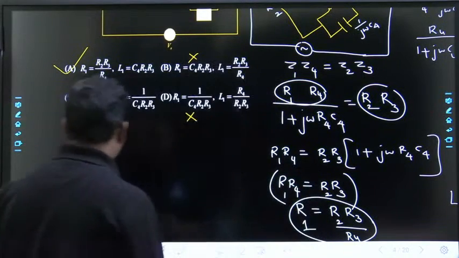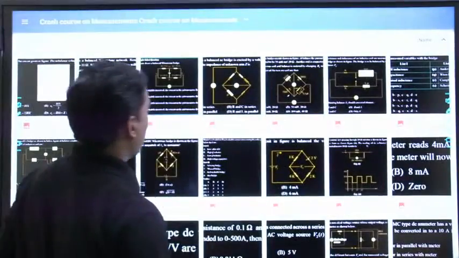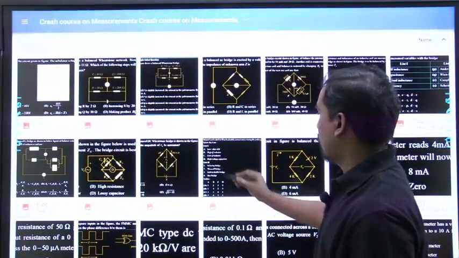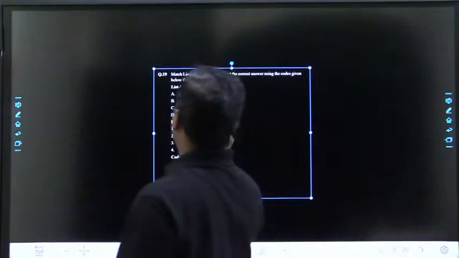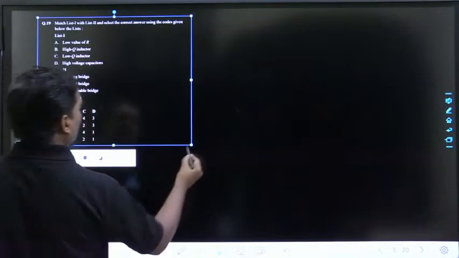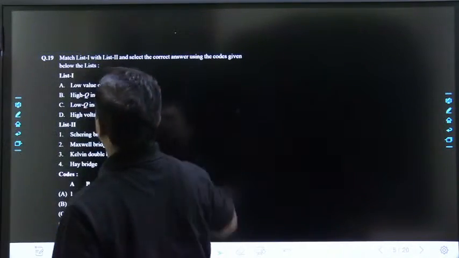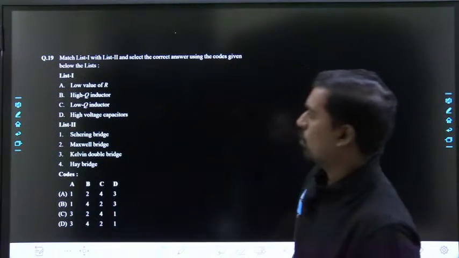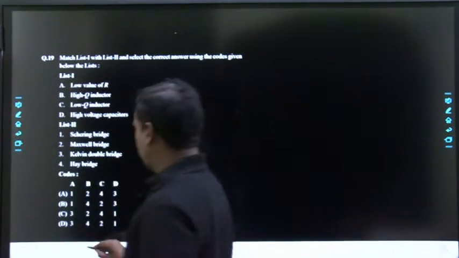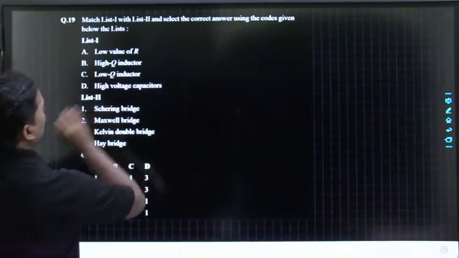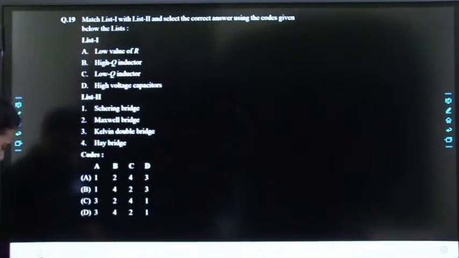Chalo. Next question. This is also a match the following question. First try to answer this question. Quickly. What is the answer? Because there is one more question. What is the answer?